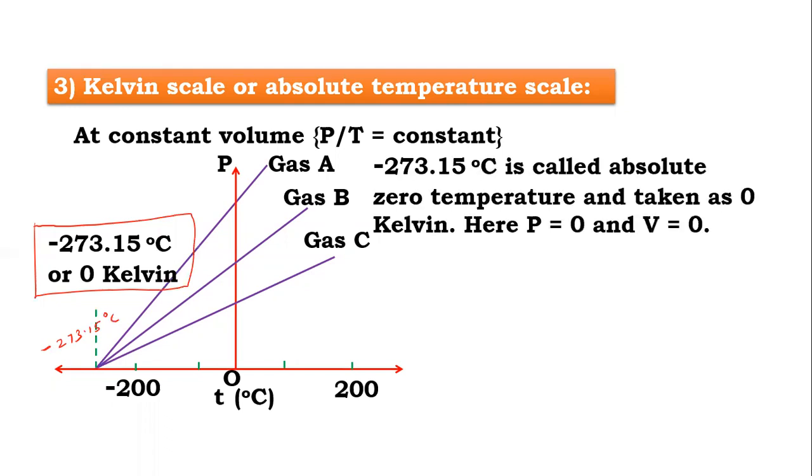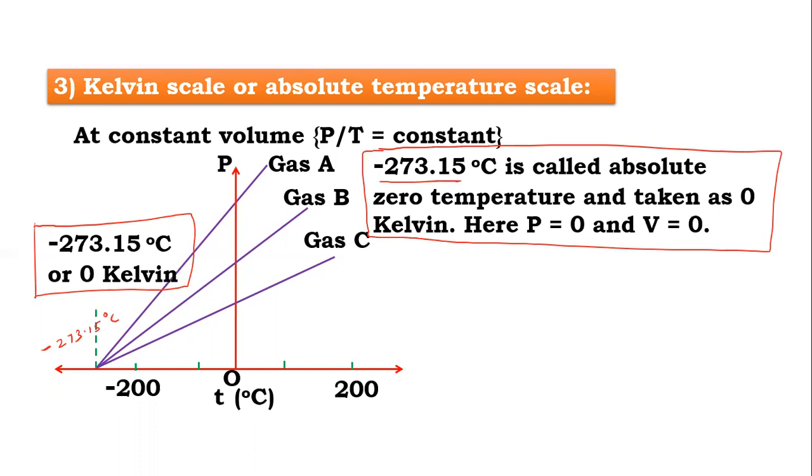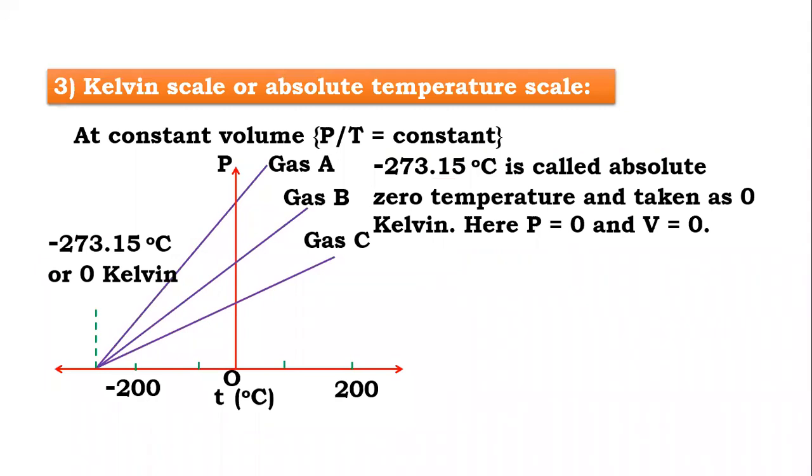Now you can go through this line very carefully. This minus 273.15 degrees Celsius is called absolute zero. Absolute zero means what? 0 Kelvin is also called absolute zero. Here the pressure is 0 and the volume is 0. I hope everyone understood what absolute zero is.